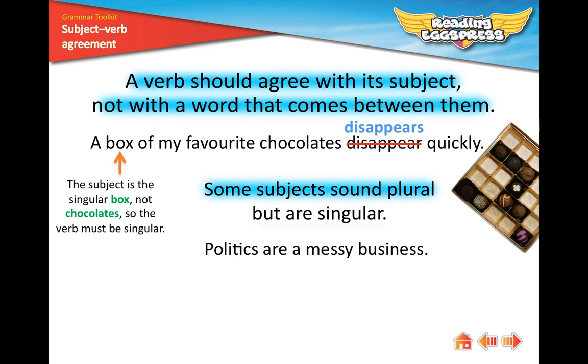Some subjects sound plural but are singular. Politics are a messy business. Politics, because it has the S on it, might sound plural, but it's actually singular, so we have to change the verb from are to is. Politics is a messy business. Then we have subject-verb agreement.